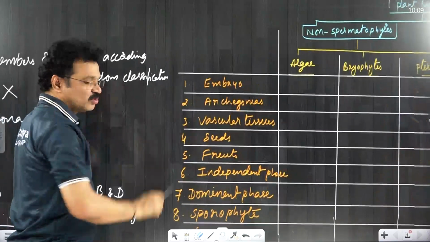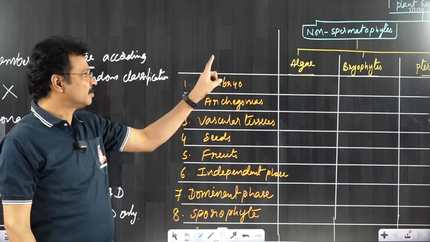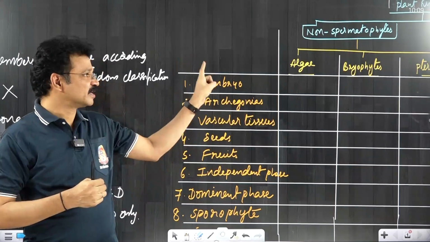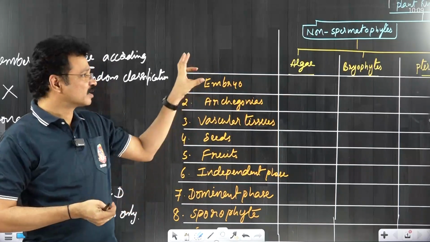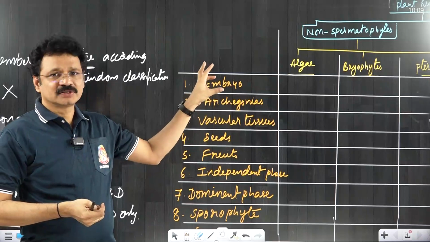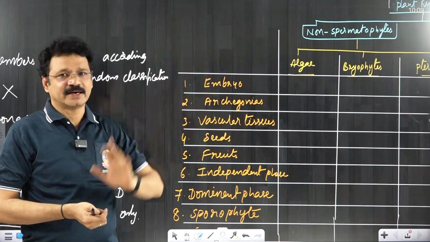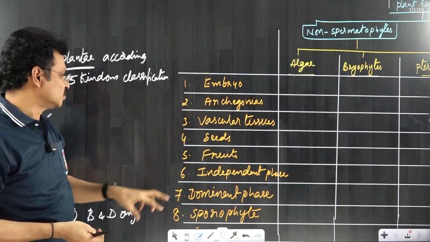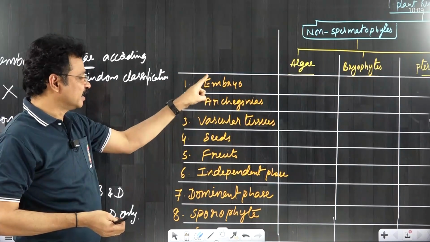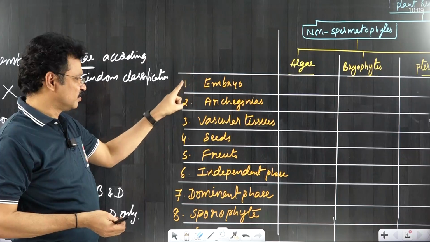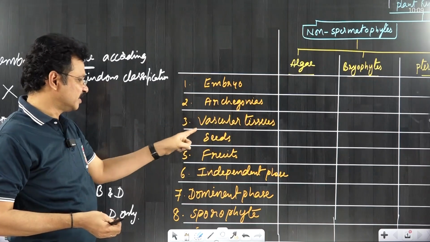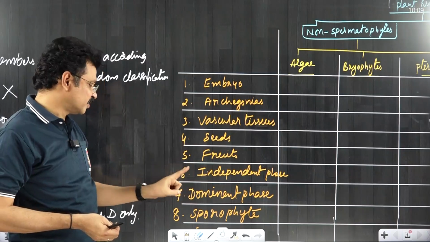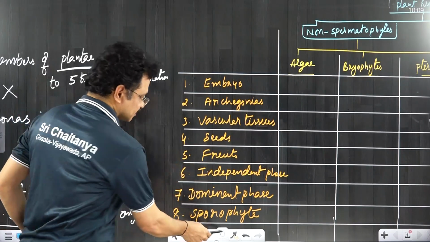And one more important thing, in this entire topic plant kingdom, the overall content is very little, but for the NEET aspirants, more weightage is there. I will explain in this class the critical areas of this plant kingdom, especially in terms of the comparative accounts: how to study presence and absence of the embryo, archegonia, vascular tissues, seeds, fruits, and independent phases, dominant phases, sporophytic phase characters and life cycles.